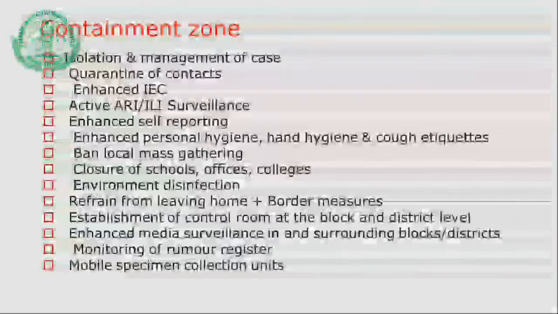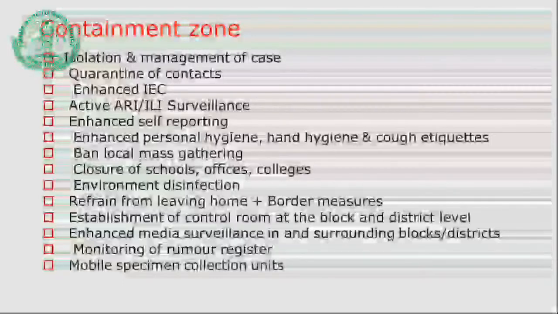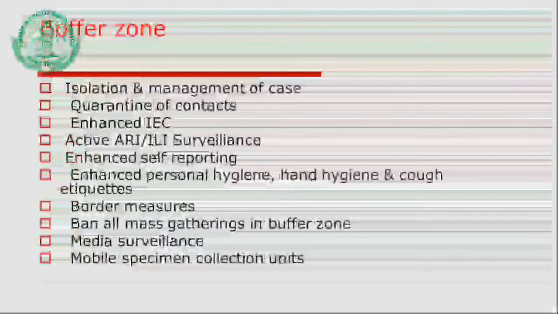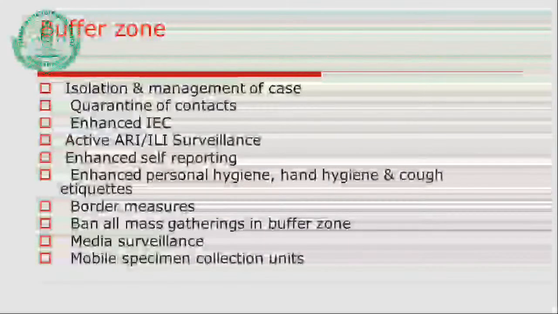That's why we are having this online lecture instead of having the lecture in blue or grey hall. And then refraining from leaving home, border measures. All these things you might have observed in the last few months that have been practiced for the prevention of the coronavirus. There might also be a buffer zone, in which we can practice isolation and enhanced border measures.